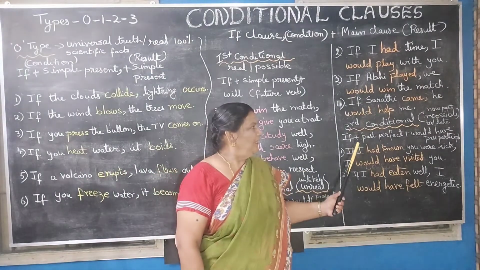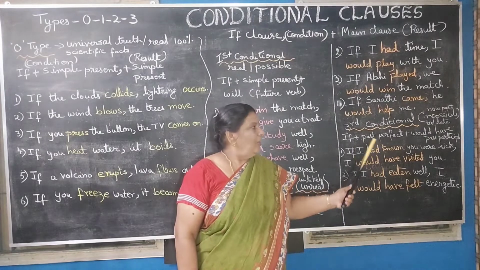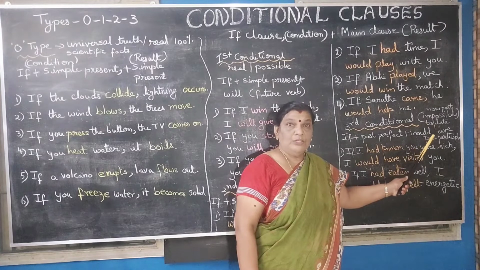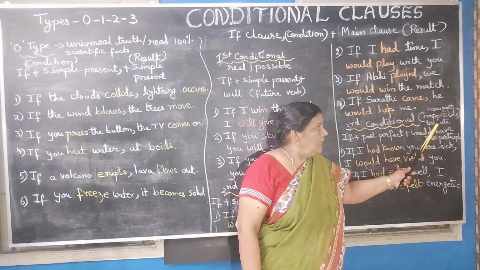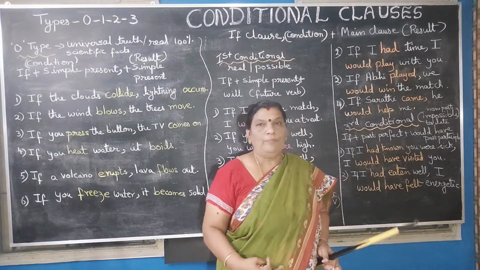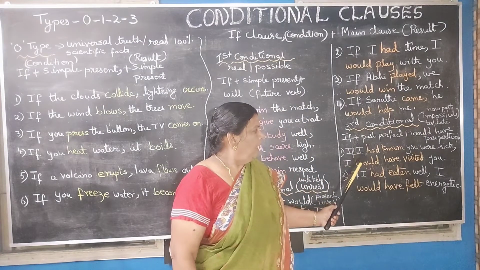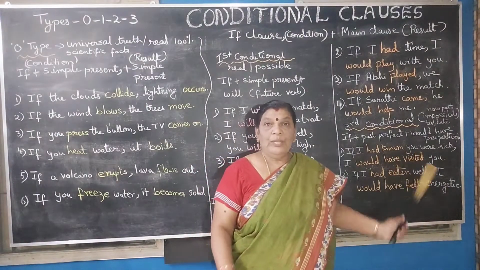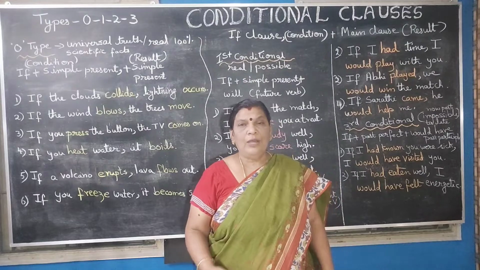Now let us proceed to the third conditional clause. Now these third conditional clauses are impossible. They are too late because they are now in the past. Is it clear? So it cannot be altered, it cannot be changed. For example, if I had known you were sick, I would have visited you.